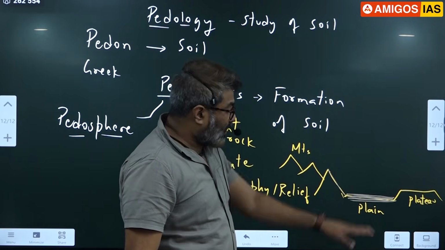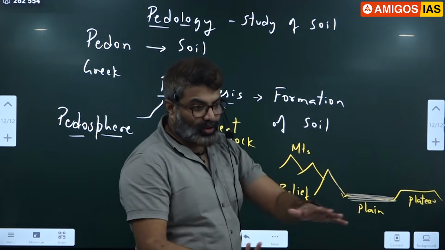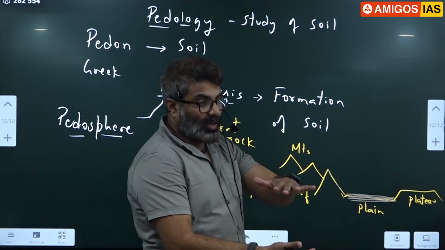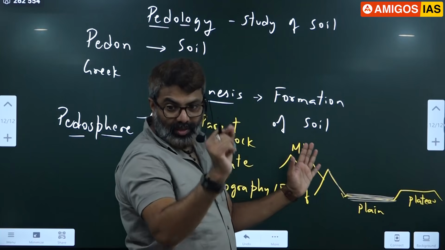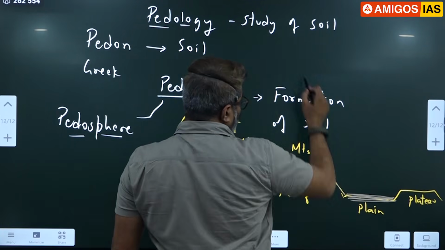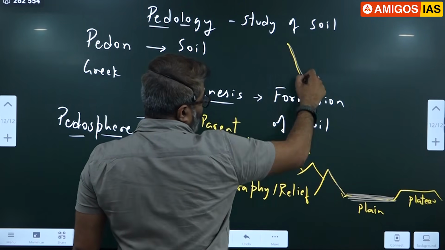Okay. So that is the reason everybody expects to live in the plains, flat surfaces, because the soil is also fertile. So please remember this. Plains have thick soil. Slopes have thin soil. That is the reason in the steep mountains, the soil layer is also very, very thin here.